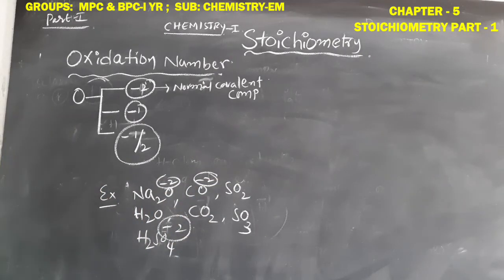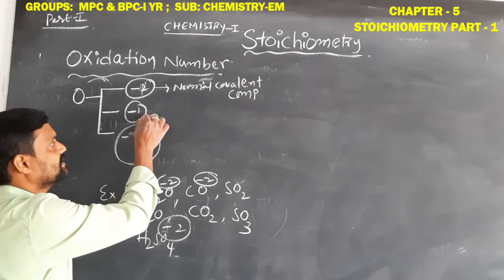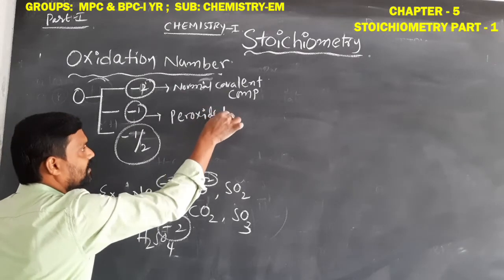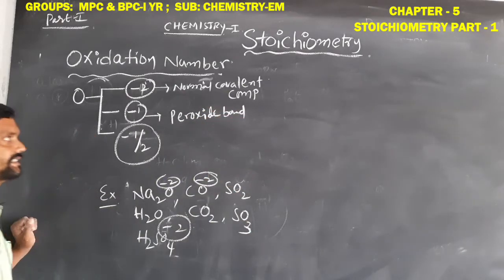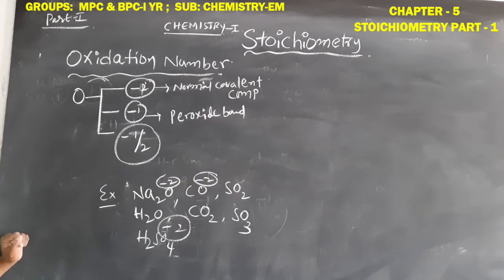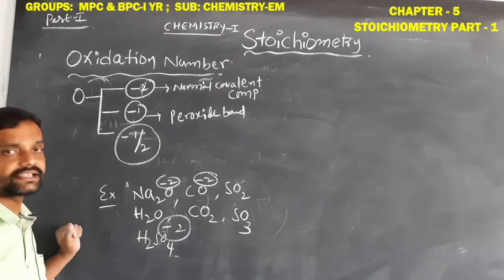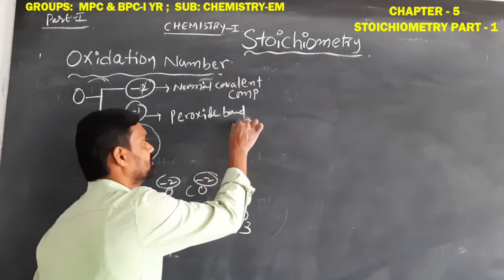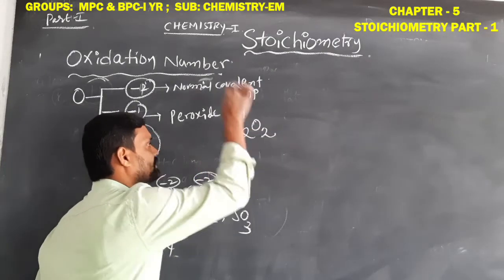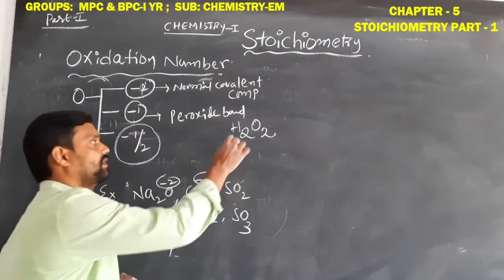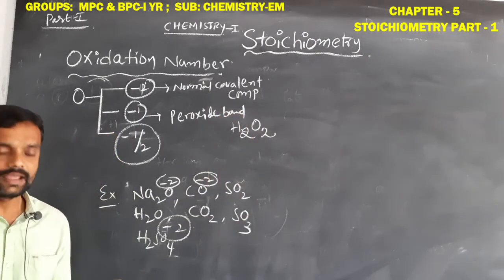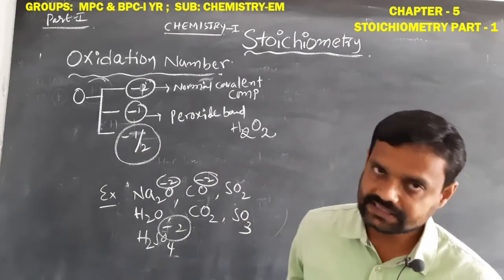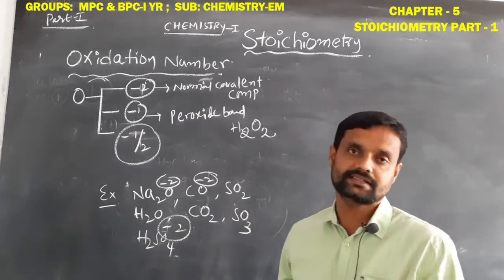In rare conditions, when oxygen is involved in the peroxide bond, then only it will show the -1 oxidation number. Peroxide bond, a well known example, H2O2, that is hydrogen peroxide. In hydrogen peroxide, oxygen is involved in the peroxide bond.